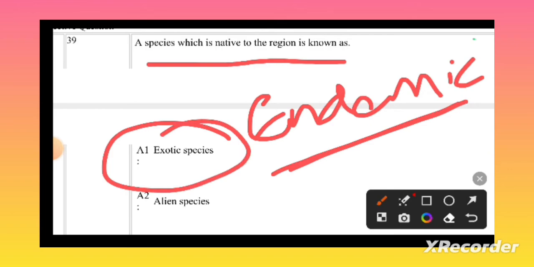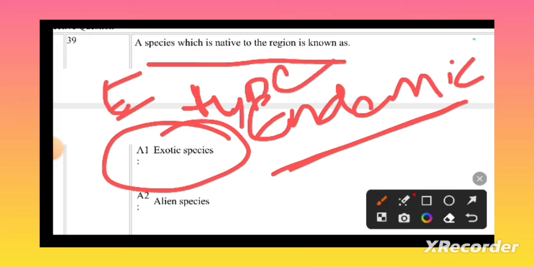That means we bring different types of plants or animals from one place to another place, like we will bring tigers from another country to our country for regulating the population of different deer or different grazing animals.